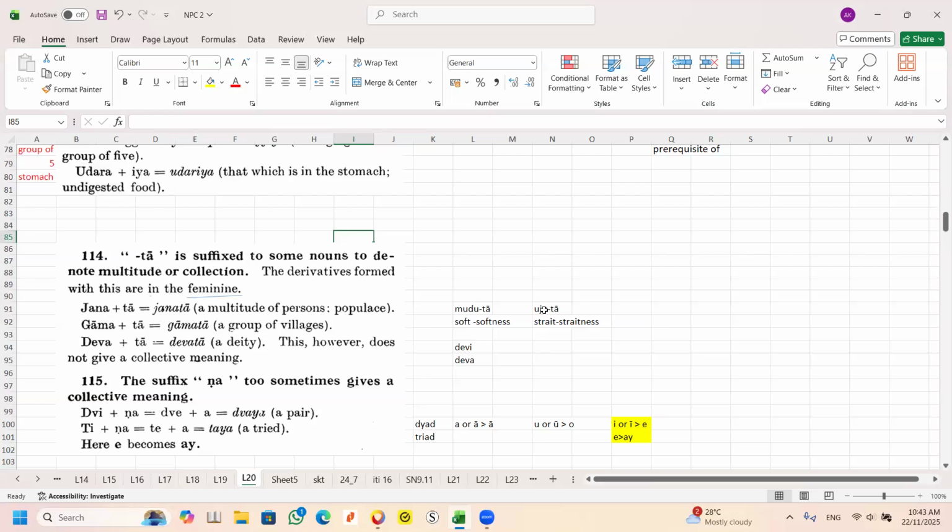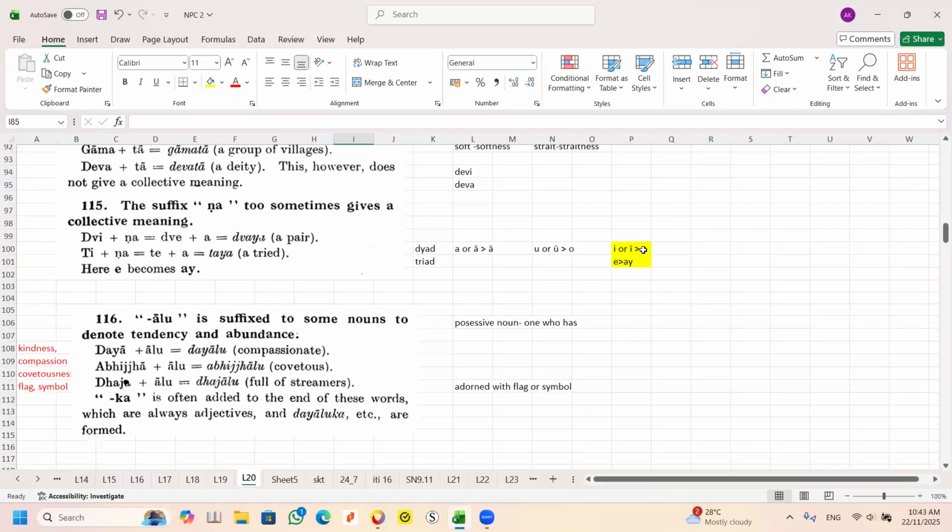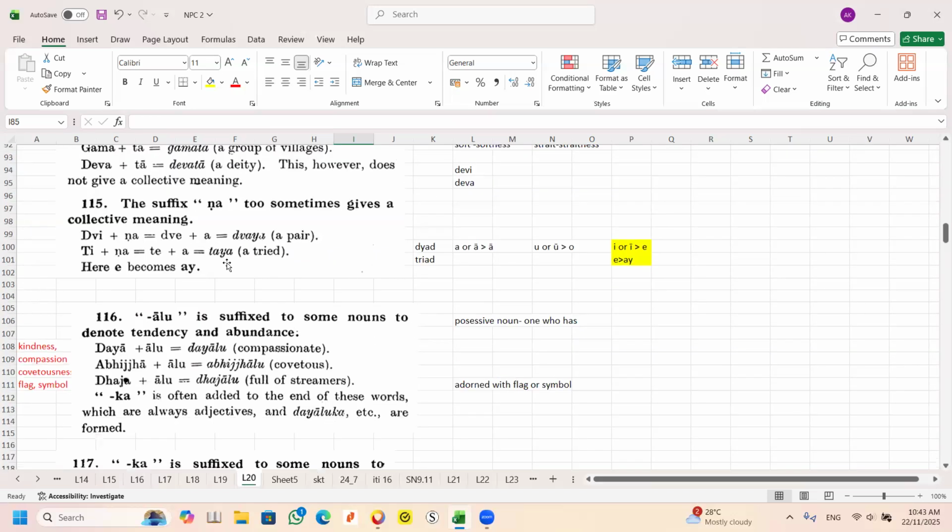Uju is straight. Then ujuta becomes straightness. This is really an abstract noun. All right, this one has Devi and Deva. As long as you can understand this. And 115, sometimes it gives a collective meaning.